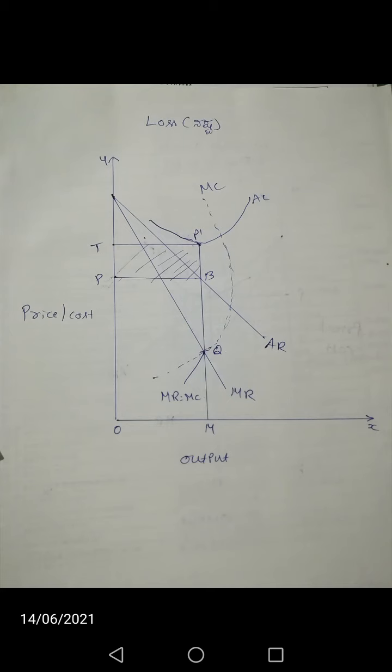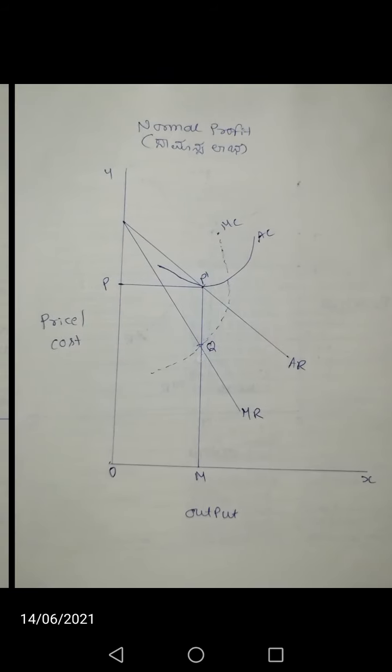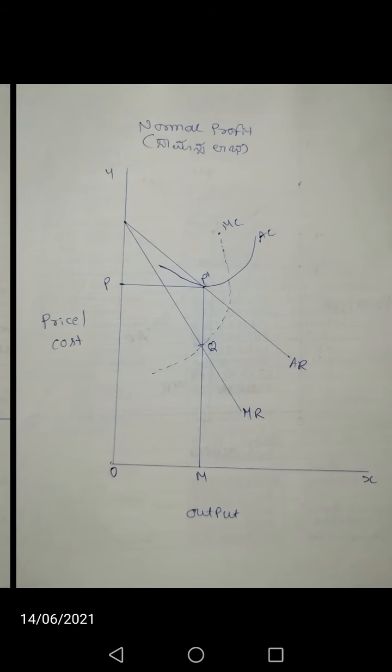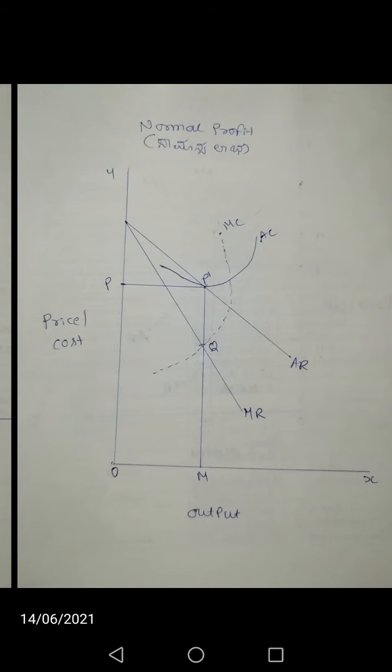But in the long period, all firms in the industry are in a group, because in a monopolistic market we use group instead of industry. In a long period all firms in the group attain equilibrium and earn only normal profit. During the short period if there is excess profit, new firms enter the industry. As a result supply increases, price reduces and all existing firms earn only normal profit in the long period.